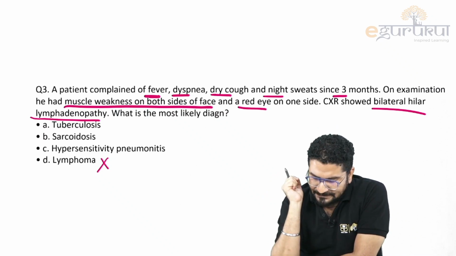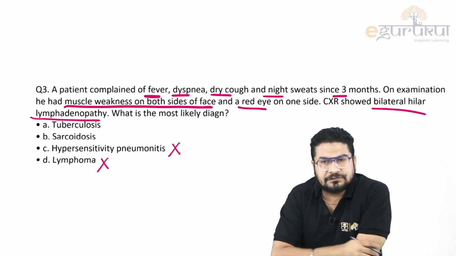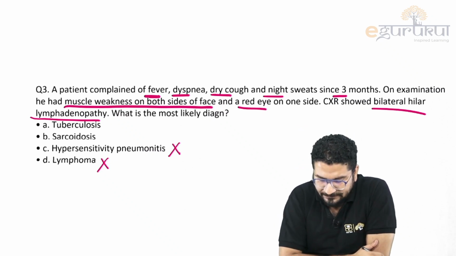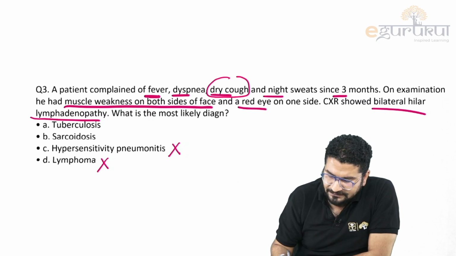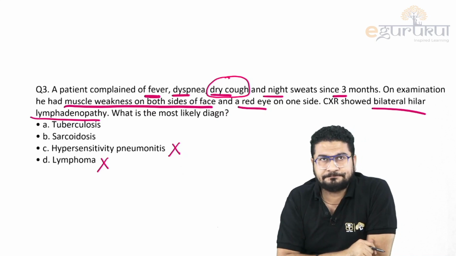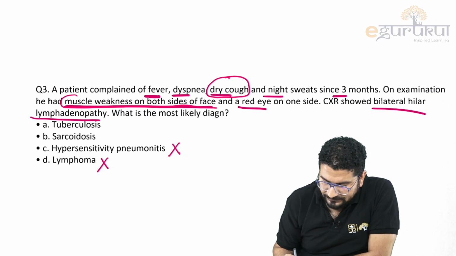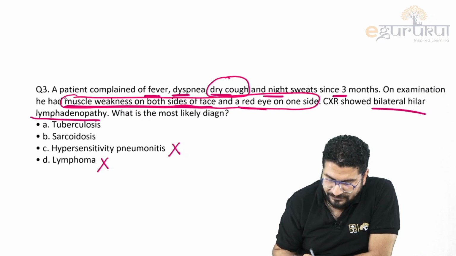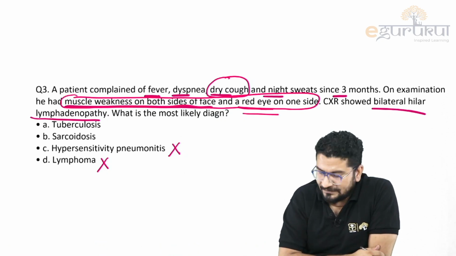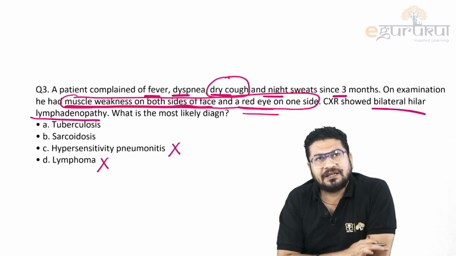Then I can say hypersensitivity pneumonitis. There is no prior history; it is something we see in farmers due to some exposure, and that kind of history is not given. Dry cough is not seen in tuberculosis; in tuberculosis, mostly we see cough with sputum, right? Then the biggest hint they have given is muscle weakness on both sides of face, meaning the patient has facial nerve involvement. Red eyes mean there is conjunctivitis or uveitis. So they are giving you all the clues. It is a granulomatous inflammation. It looks like TB, but it is not TB.